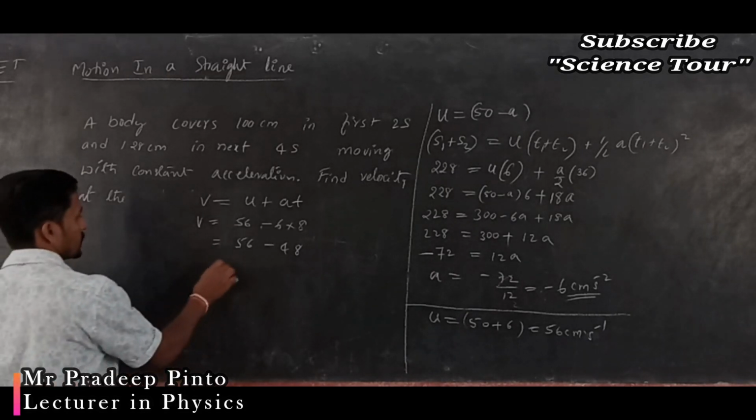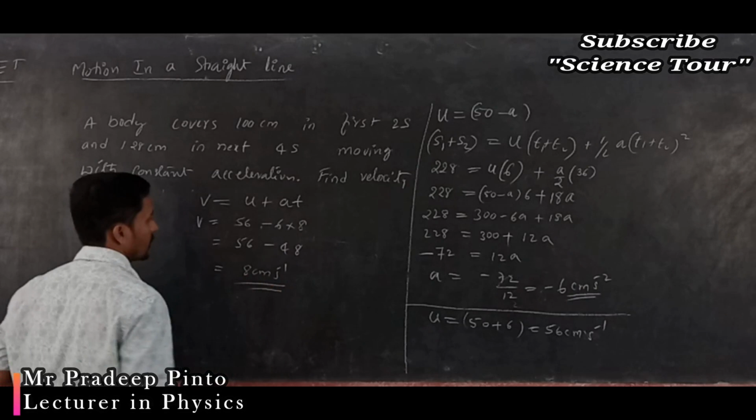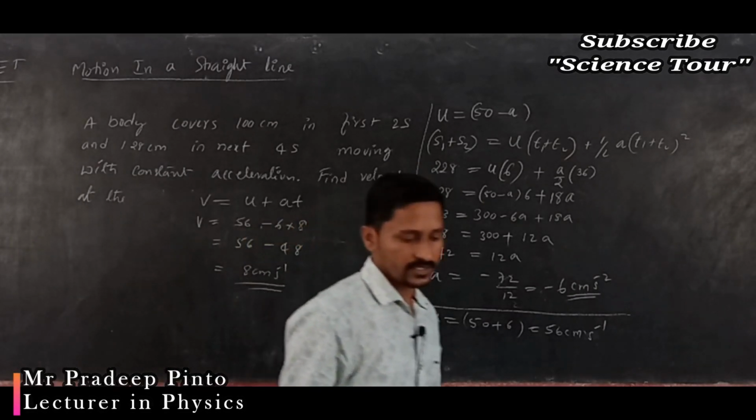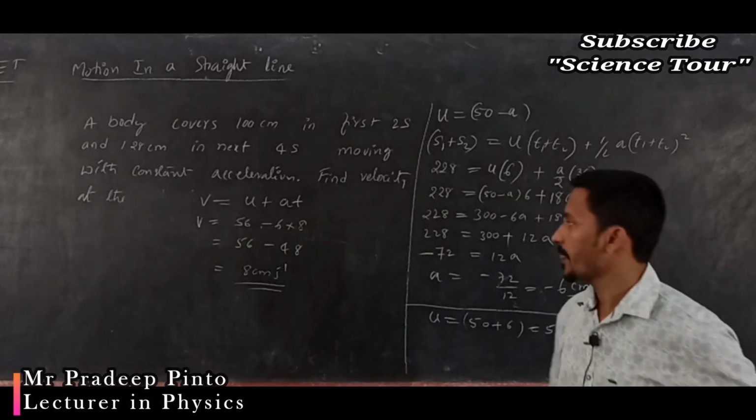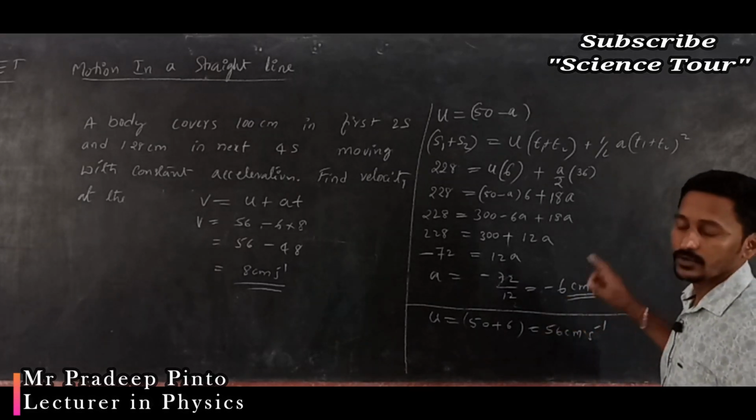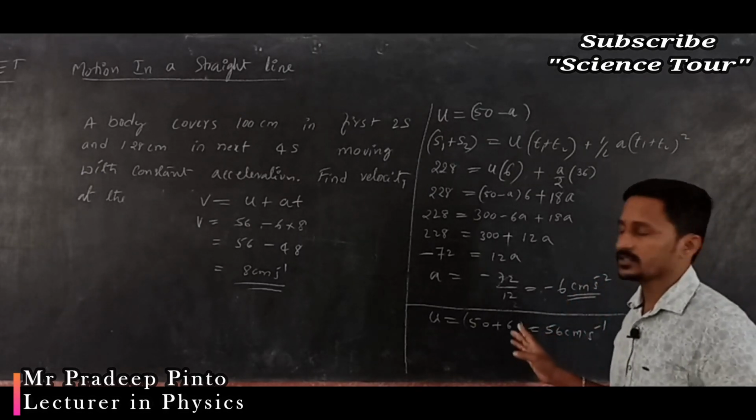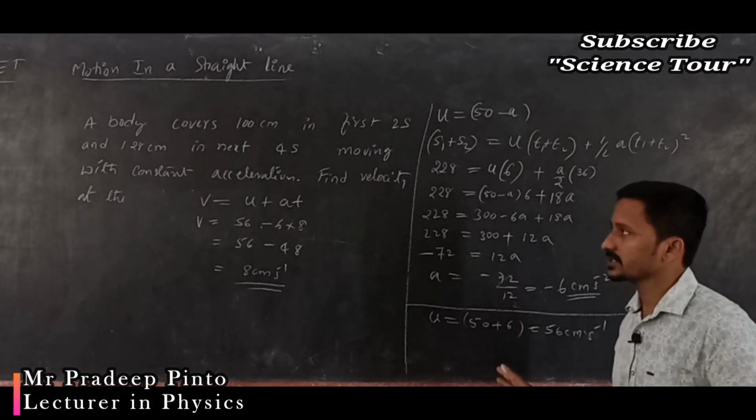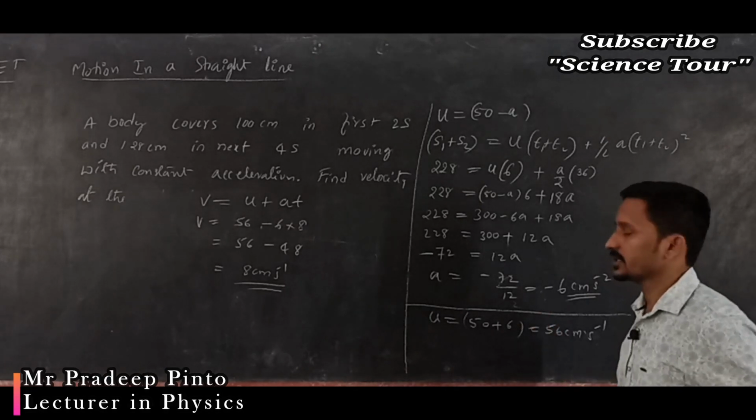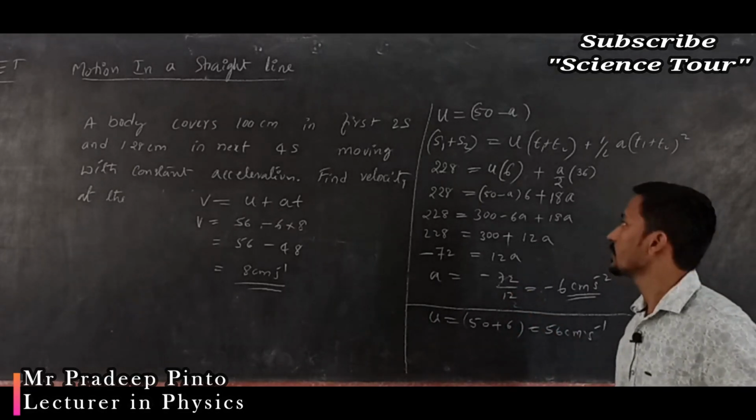So that is 8 centimeter per second, isn't it? That is 8 centimeter per second. So as we got acceleration is negative, the meaning is that it is retarding motion. The object velocity goes on decreasing like that. At the end of 8 seconds we have found this. Two equations we have used, okay, like that.